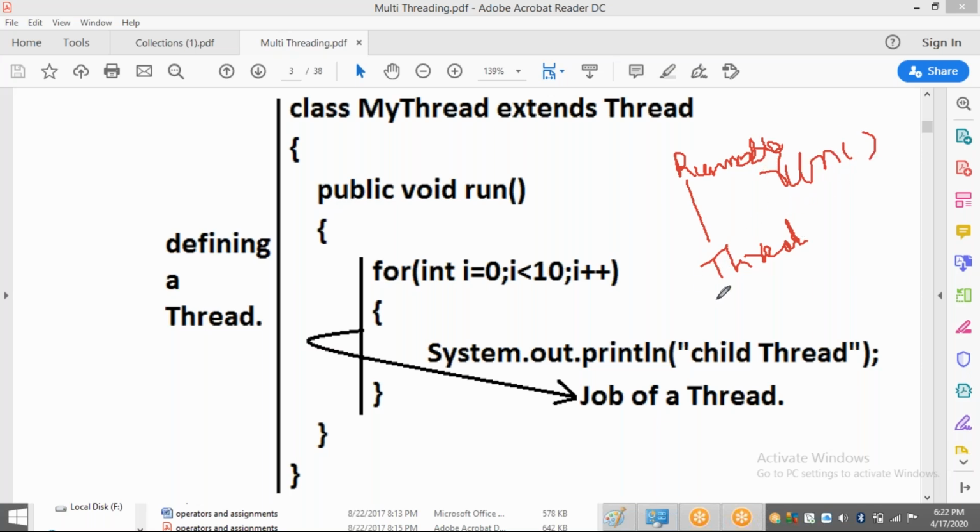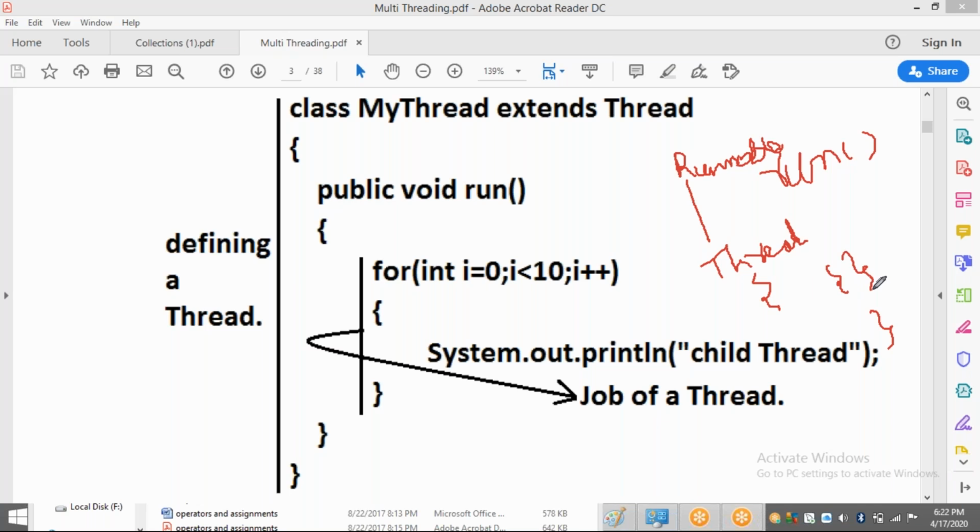So Thread has to implement this Runnable. That means internally the Thread class is going to implement Runnable. That means the Thread class has to give the definition for your run method. So it has given, but it has not given any real definition, just an empty body.